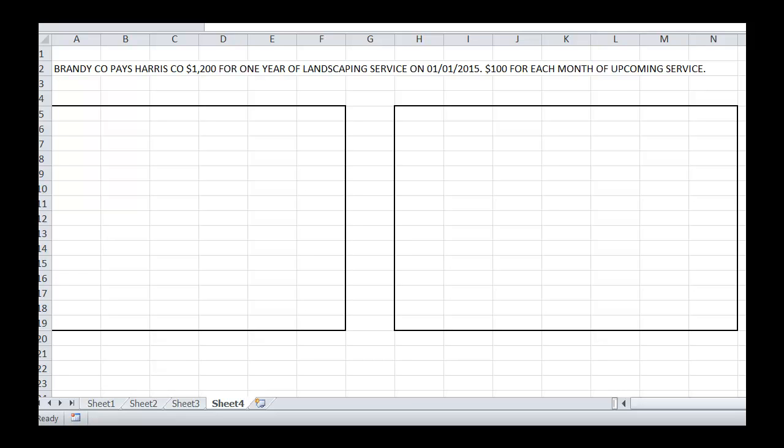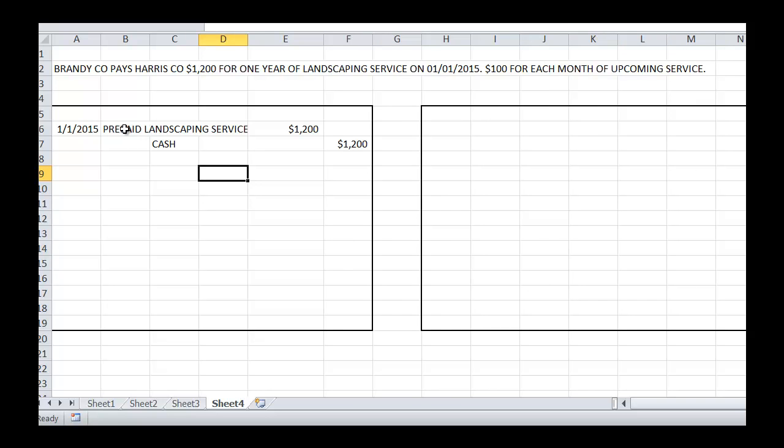So what we have here is a situation where we're going to look at it from both sides of the fence. So from Brandy Company's perspective, she's going to have an asset. It's a prepaid expense because she's going to be paying in advance for Harris Company to perform landscaping services. So let's take a look at what the entry is going to look like. Okay, so we can see here we have an increase to this asset here, prepaid landscaping service or prepaid landscaping expense. That's an asset because we've paid for it in advance and we haven't used it yet.